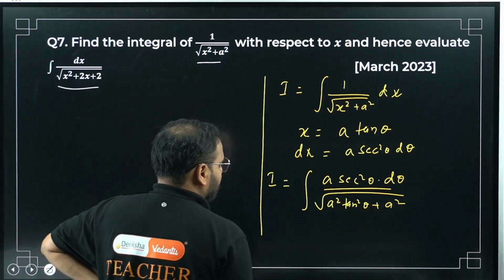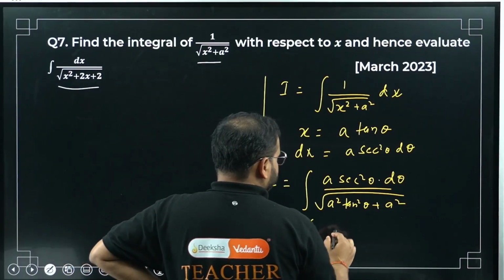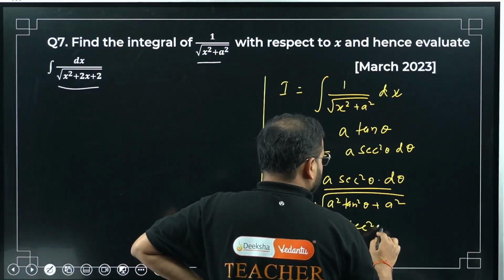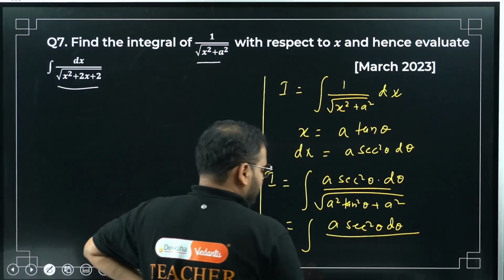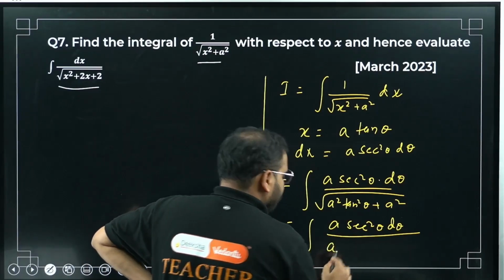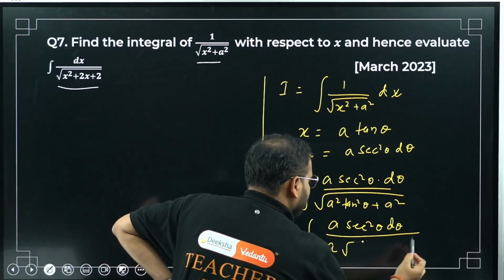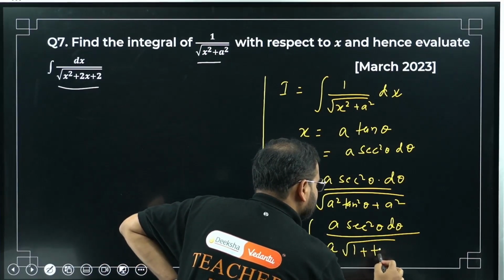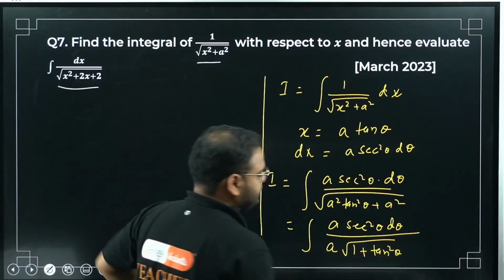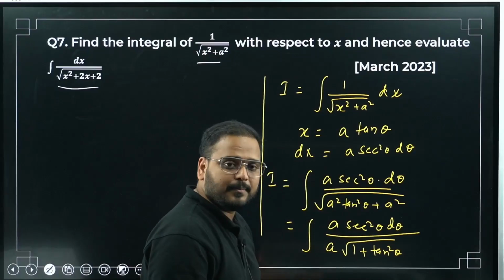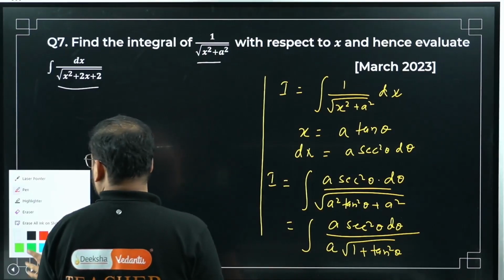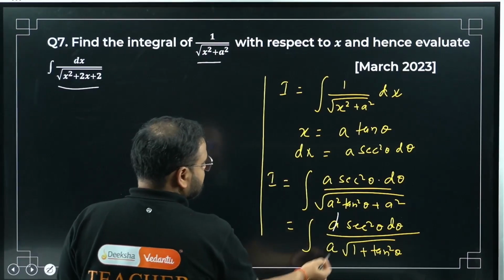Take a square common in the denominator. I have a sec square theta d theta divided by, take a square common and take it outside also. It will become simply a outside. Inside I have 1 plus tan square theta, right? A square is common, I can take it outside the root, it will become simply a. Great. Check here, a and a is gone.